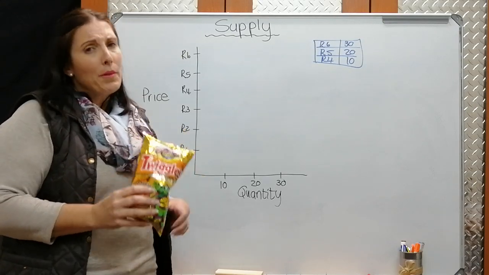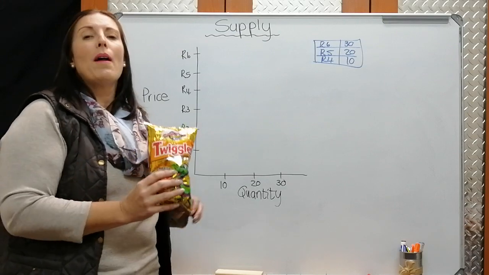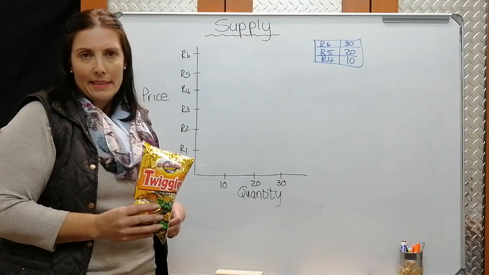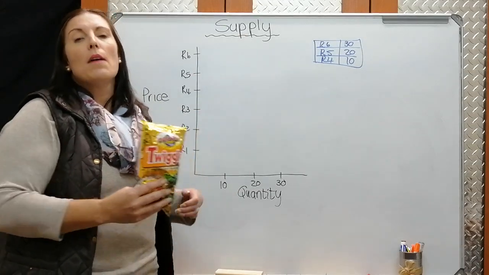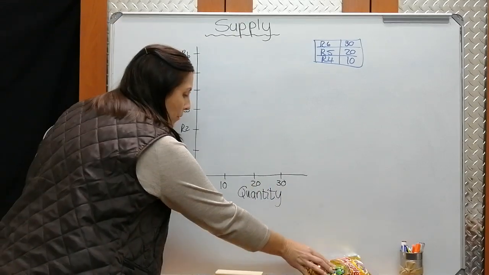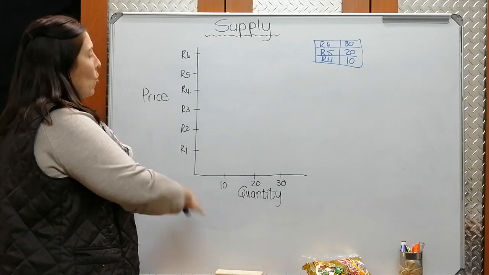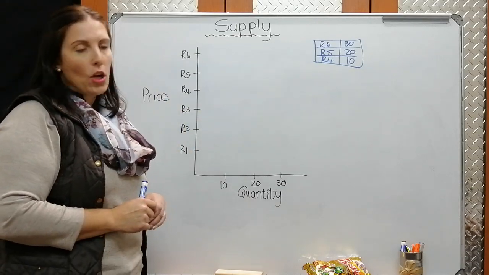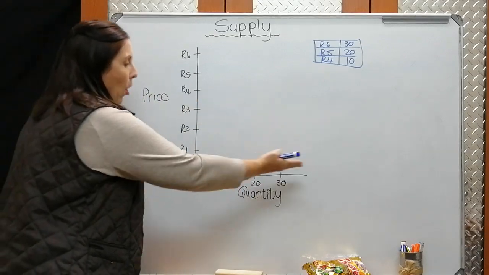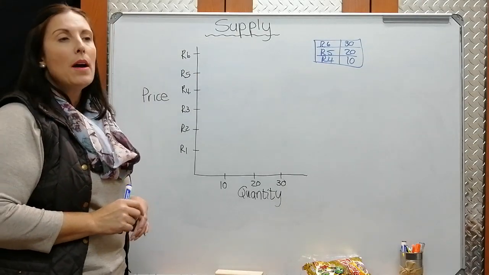So it will be very hard for me, but I will only be willing to supply 10 packets of chips to the class at 4 Rand each. Now that is then my supply schedule. So let's see how it looks on the graph if we plot this curve. So once again, I've already drawn my vertical and horizontal axis, my y and my x axis. The horizontal one is always my quantity and the vertical one we make our price.